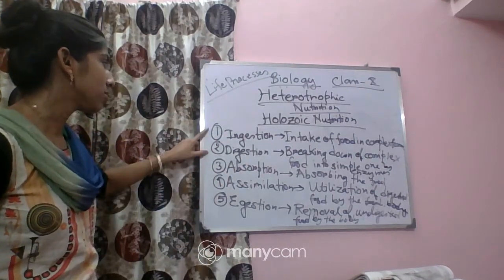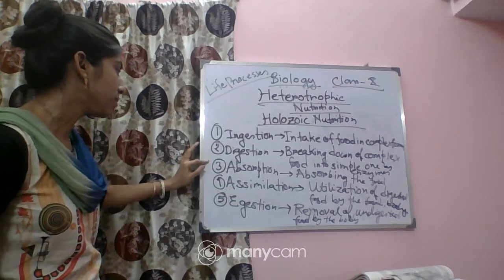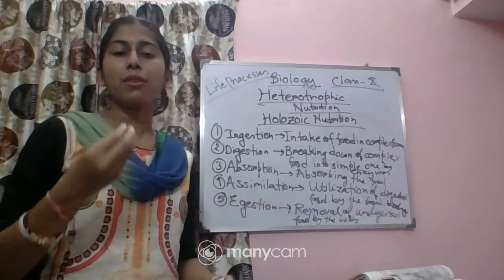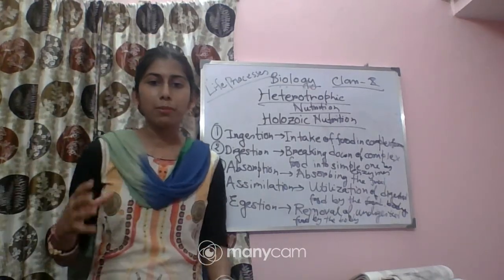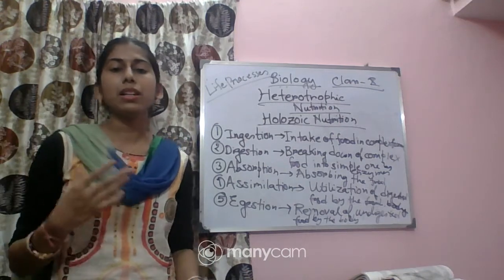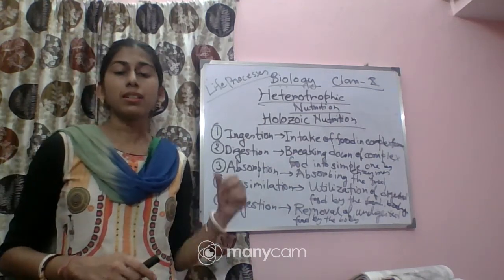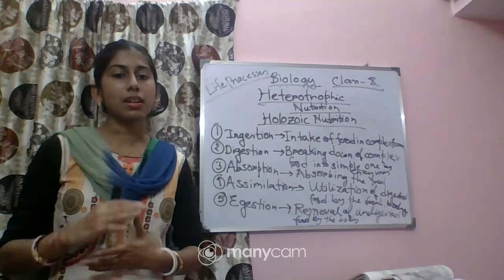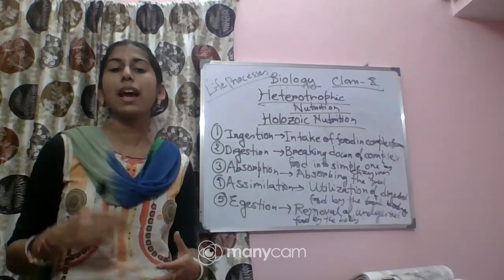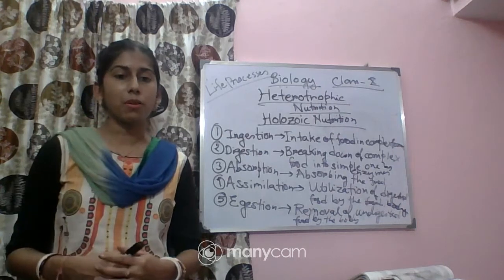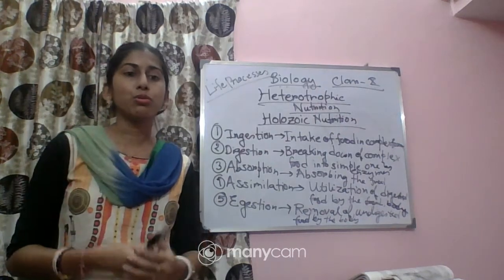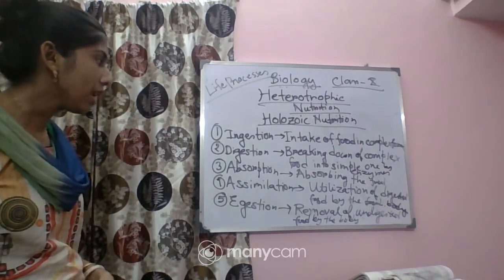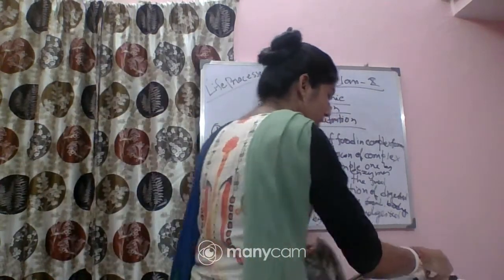What are the different steps? First one is ingestion, after that digestion, after that absorption, after that assimilation, and at the end we get egestion. So first we intake the food in the solid form. After that, with the help of enzymes released from different organs in our body, the complex food is broken down into simple food, and this simple food is absorbed by our body and utilized by our body, and ultimately the undigested food which is not required by the body is released from the body. So these are the different steps of the holozoic mode of nutrition.